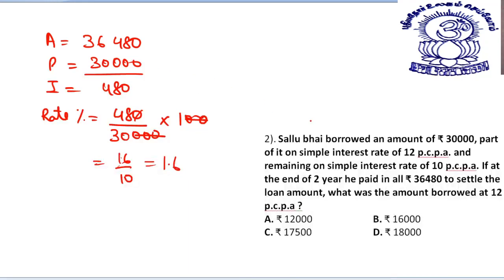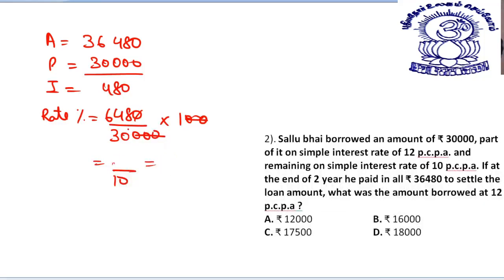Let me check. Just give me a second. Dear students, I'm very sorry. This is 6480. I am extremely sorry. This is 648 divided by 30. Now, if I cancel this by 3, it becomes 10.